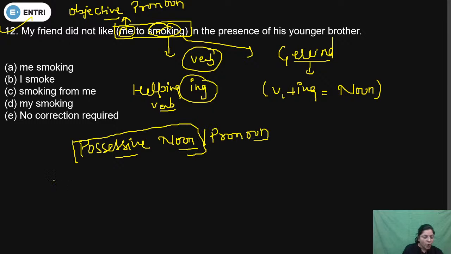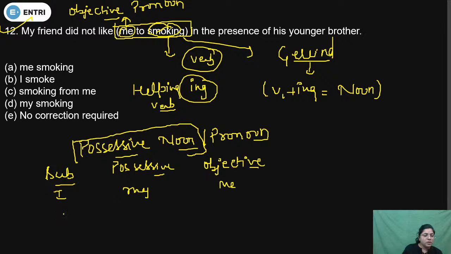So, the possessive case of noun and pronoun. Do you know the cases? Subjective, possessive, and objective. Like I, my, and me. She, her, and her.